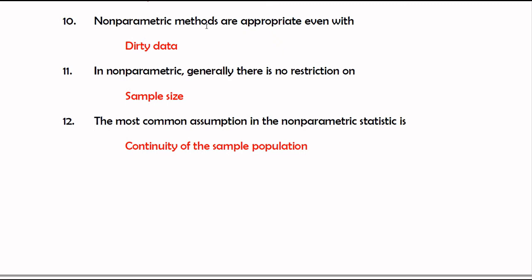Non-parametric methods are appropriate even with dirty data. In non-parametric methods, generally there is no restriction on sample size.